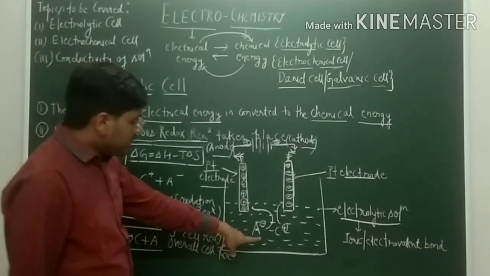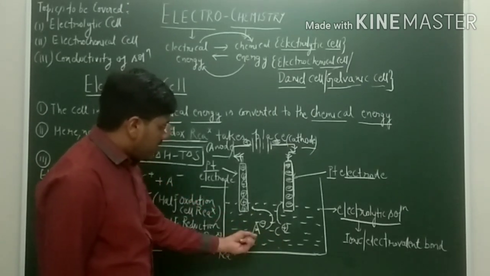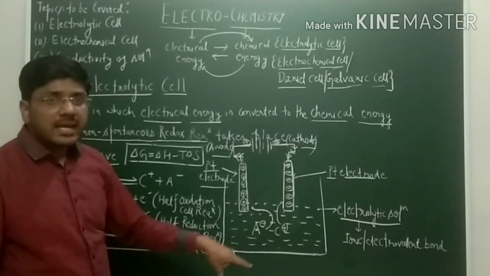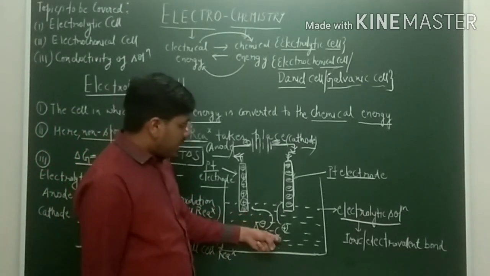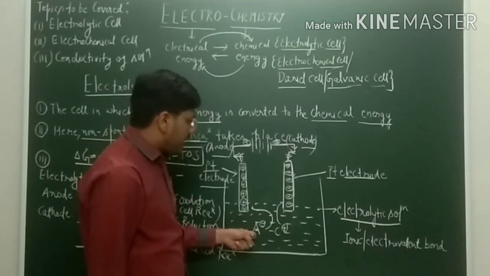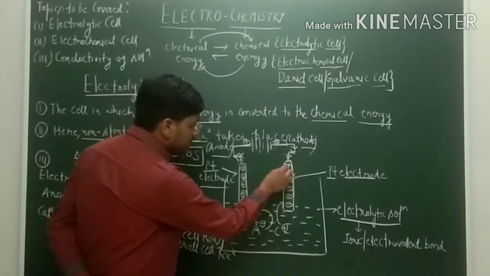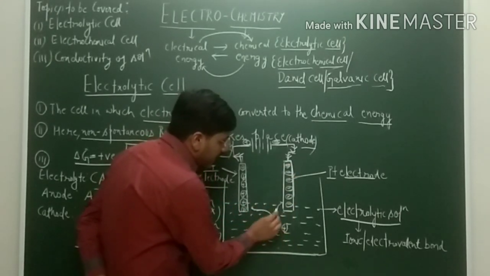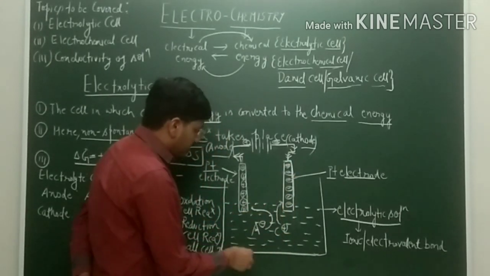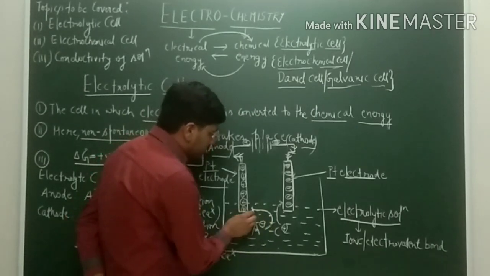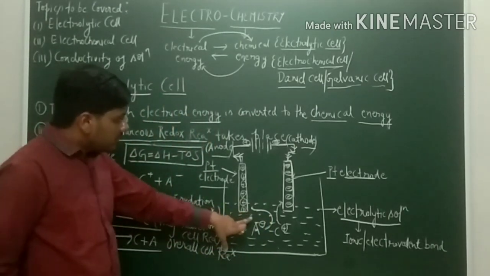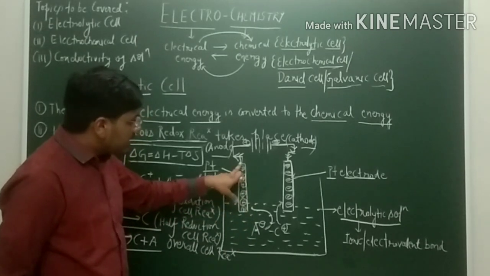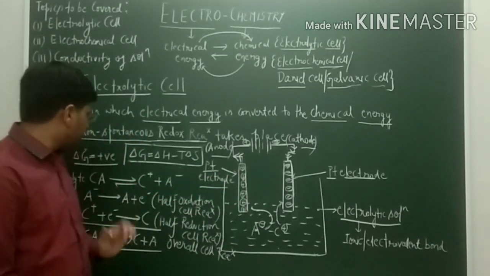In the electrolytic solution, C and A means we are taking an electrolyte having the cation C plus and the anion A negative. Since this platinum electrode is negatively charged, the cation will move towards it, and the anion will move towards the positively charged electrode.